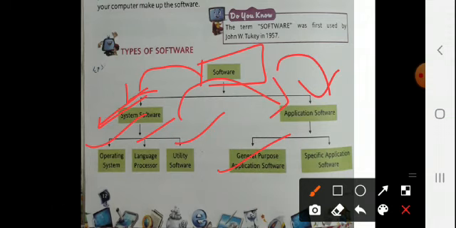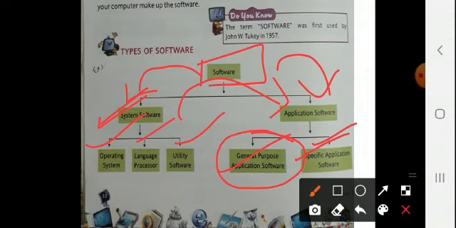Then the next, specific application software. What I have explained so far were all examples of general purpose application software: word processing software, spreadsheets, graphical software, presentation software, multimedia software. Now it's time to see the specific application software.